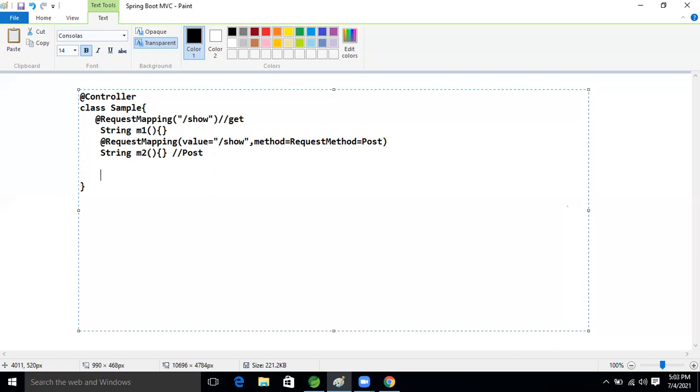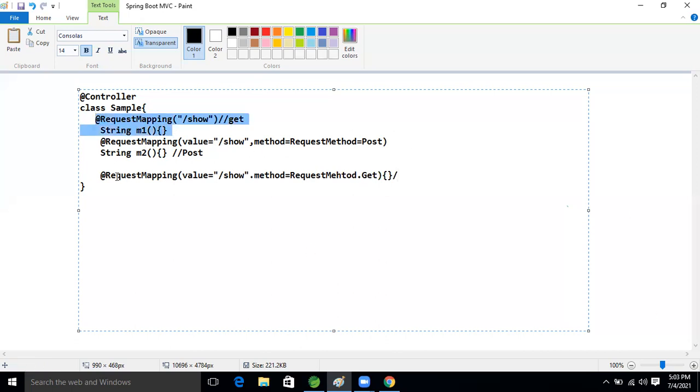Now again I'm taking @RequestMapping with value equal to /so, and then method equal to RequestMethod.GET. Then our application will fail, because there are two methods with the same request type.